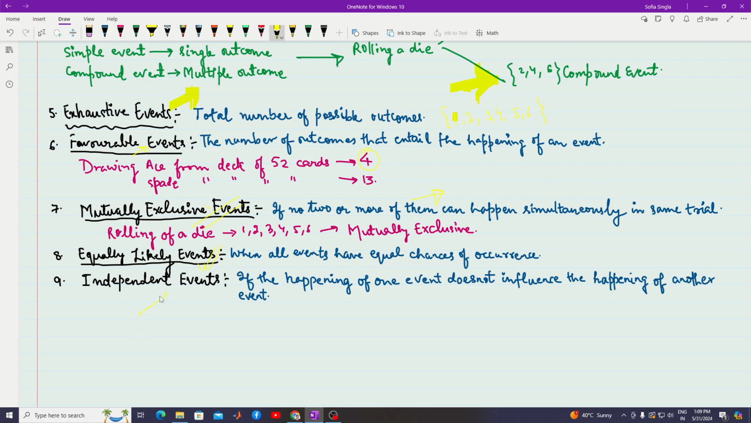Now, what do we mean by independent events? If the happening of one event does not influence the happening of another event, such events are called independent events. Now see, I toss a coin, I get one. I roll a die, I get one. I roll the die again, I may get two. But that occurrence of two is not influenced by the occurrence of one in the previous try. So these are called independent events.